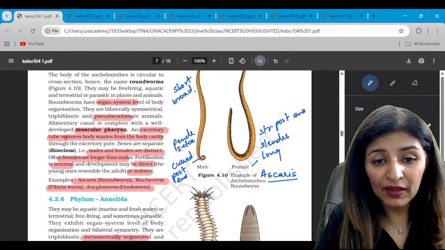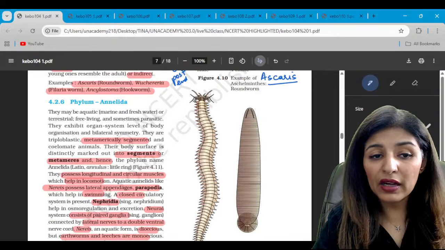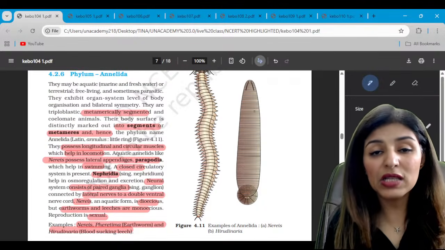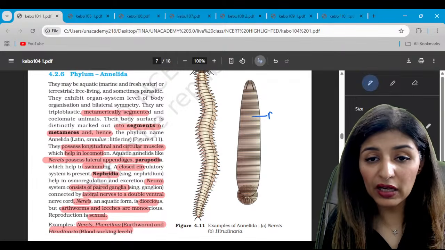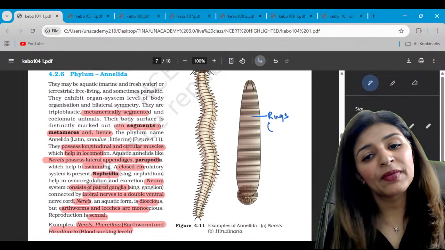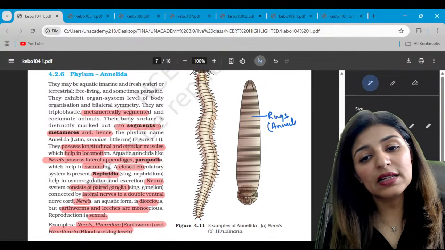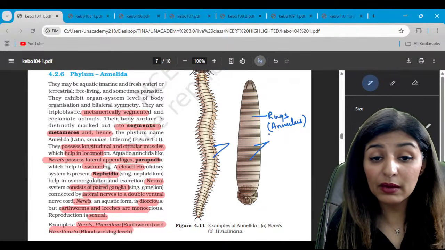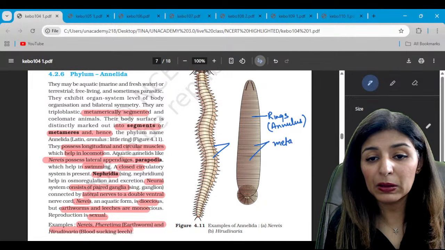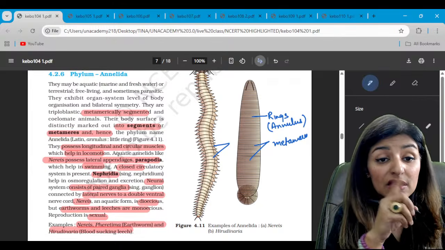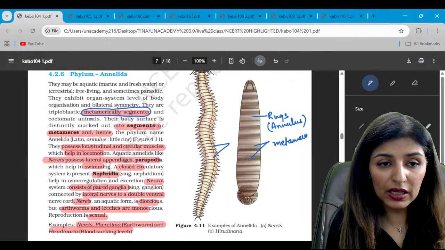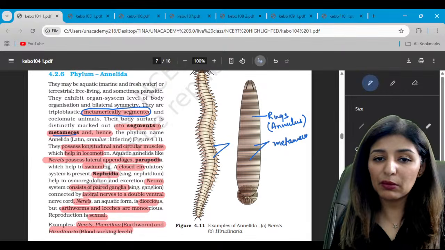Now, moving on to the next phylum, that is Annelida. Annelida word comes from rings. Are we able to see the rings present on the body? Rings are known as annulus. These rings divide the body into different segments. All these segments are known as metameres. So, Annelida represents the true, metameric segmentation. Clear segments known as metameres, right?